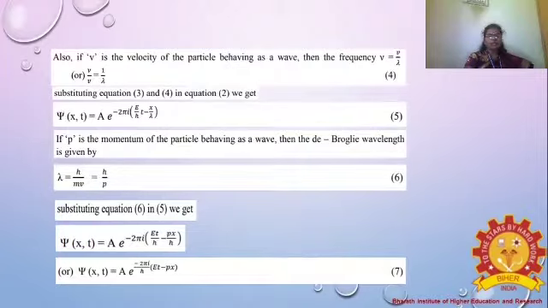Also, if v is the velocity of the particle behaving as a wave, then the frequency relation is v equal to nu lambda, so nu by v equal to 1 by lambda. We can rewrite the equation, and this is mentioned as equation 4. We can write this as nu by v equal to 1 by lambda. Now substituting equations 3 and 4 in equation 2.